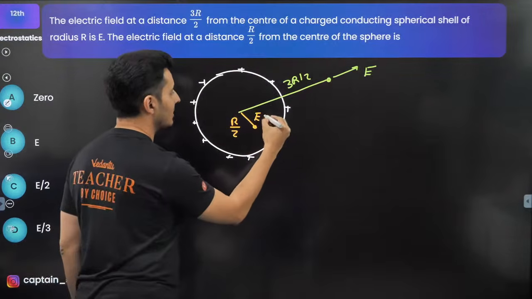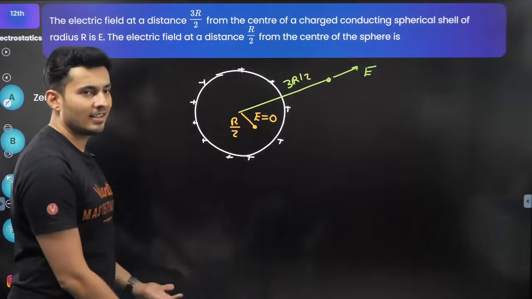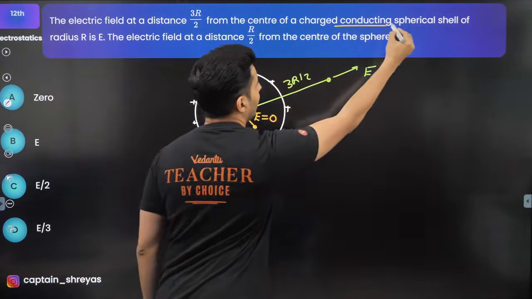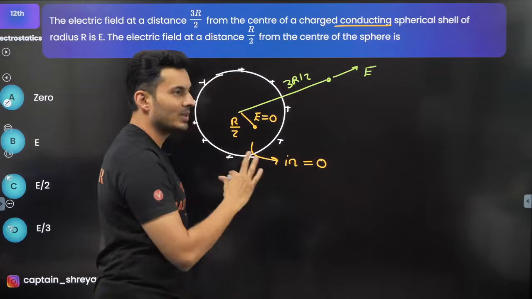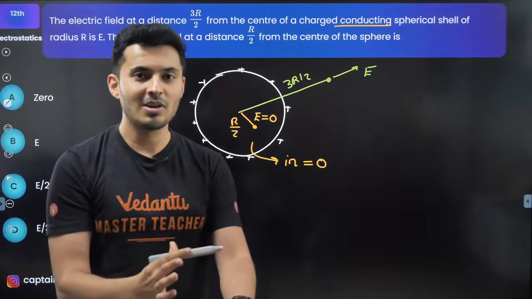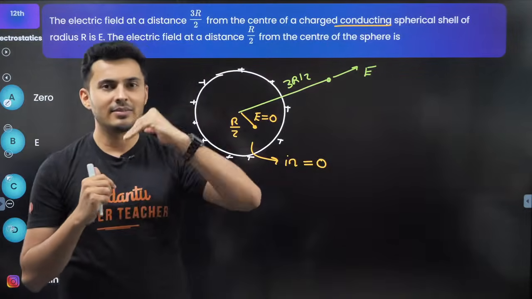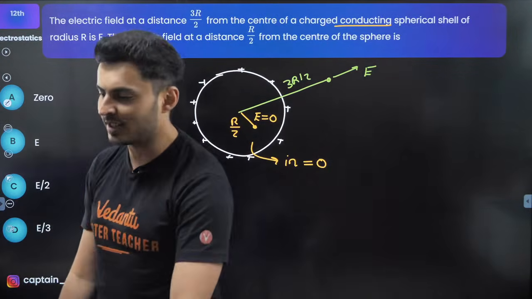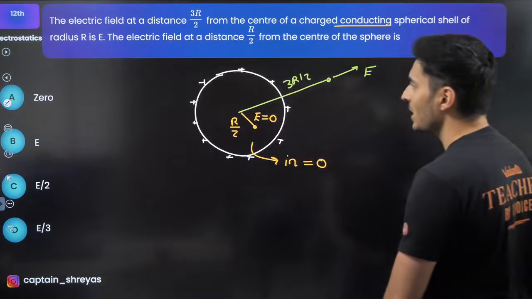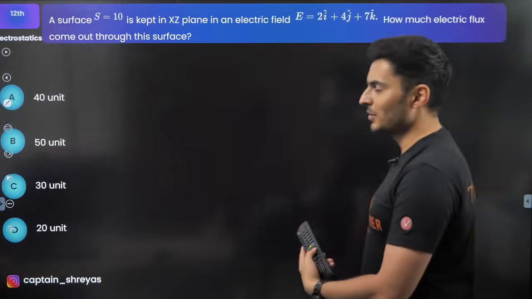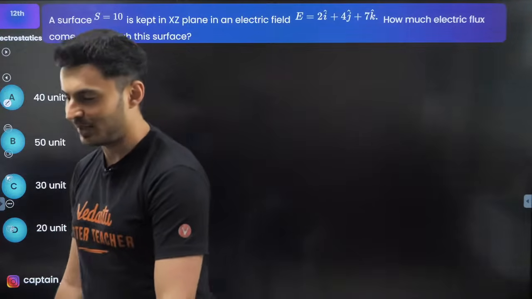The answer for this is directly 0. All this data is irrelevant, because inside a conductor the electric field is always going to be 0. No matter what is the shape, no matter how much is the charge, no matter what is the size, the field lies outside, just like explained before. Hence the answer should be option A, which is 0. There you go. Okay, so tricky questions. Moving on to the next one.